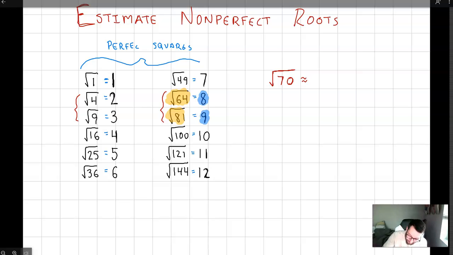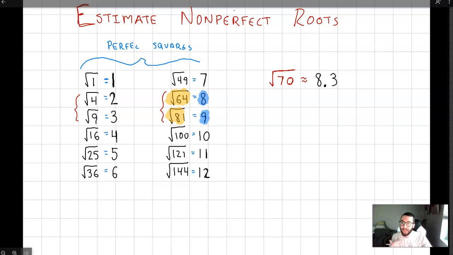So I know it's going to be 8 point something, right? And so then we need to look at, well, is 70 closer to 64 or 81? Well, 70 is closer to 64. It's 6 away, whereas from 81, it's 11 away. So it's going to be closer to 8 than it is to 9. So we can just guess, right? I'm just going to put like 8.3. I don't know if that's perfect, but it's a good estimate. It's in between 8 and 9, and it's closer to 8.